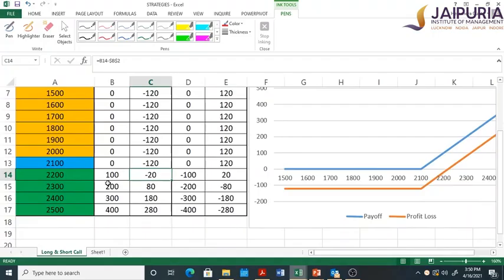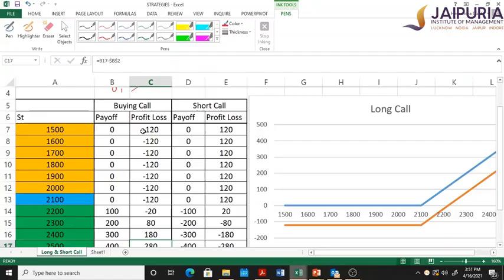At 2300 rupees, he has a positive payoff of 200. He has paid a premium of 120 rupees, so he ends up with a gain of 80 rupees. At 2500 rupees, if the Reliance stock goes to 2500, which is what he was thinking of when he purchased the call option, his payoff is 400. Why? The current spot price is 2500 rupees, the exercise price was 2100 rupees, so the payoff is 400 rupees. He has paid a premium of 120 rupees, and therefore he has a net gain of 280 rupees. So this is how buying a call option looks.